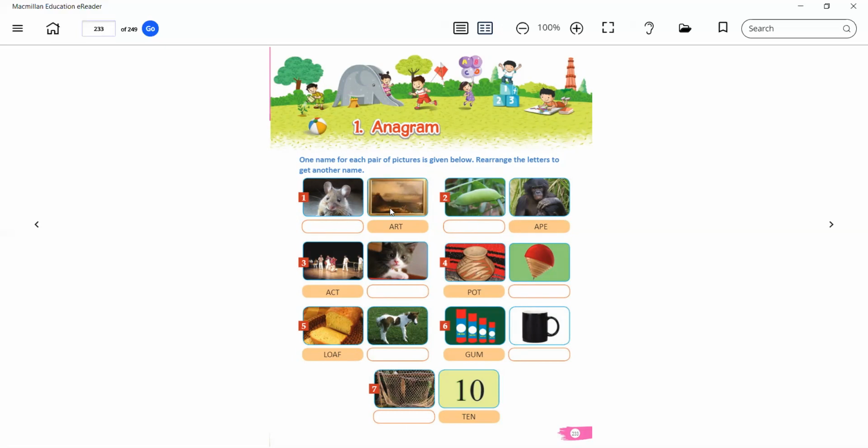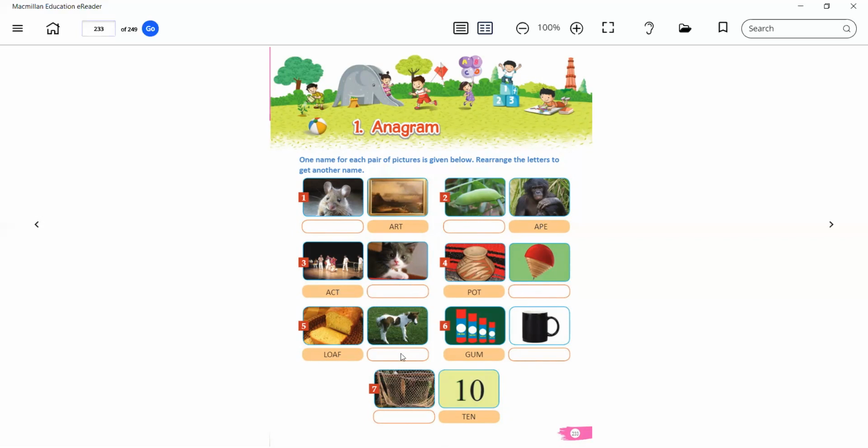In the first, the name of the first object is ART. So here we have to rearrange the letters of ART and give the name for the second picture. So what will be the name of the object? When we rearrange the letters of ART, it will be RAT. Correct. And what will be the name for the second object? When we arrange APE, it will be PEA. Correct. In the third one, we easily find out the name. Yes, cat. Correct. And after that, it will be top.